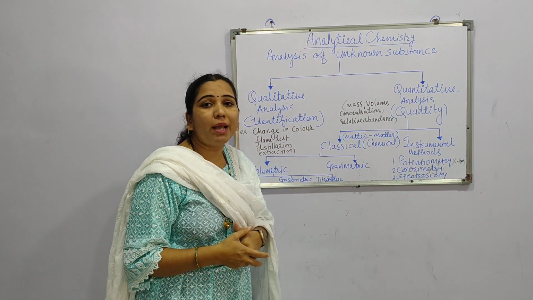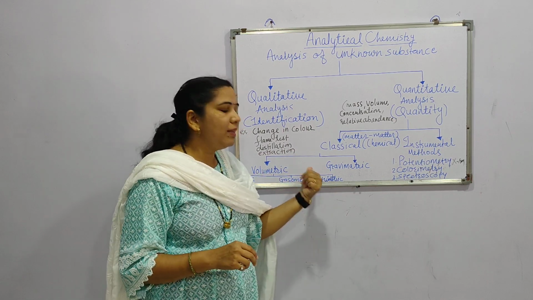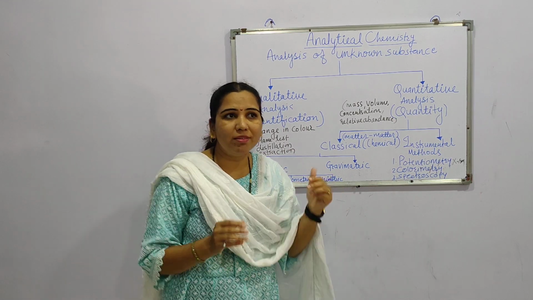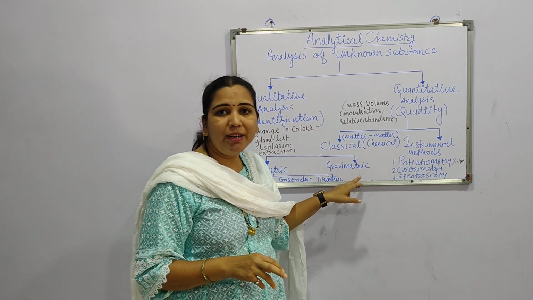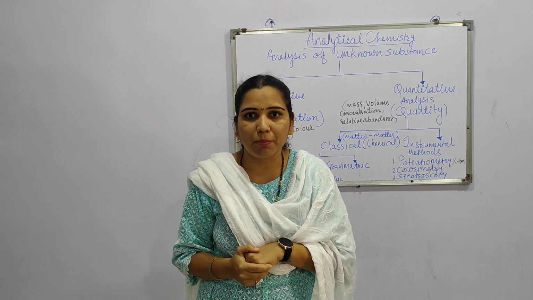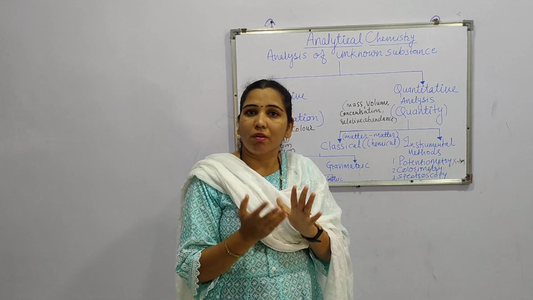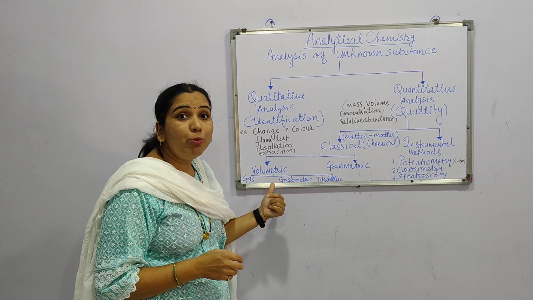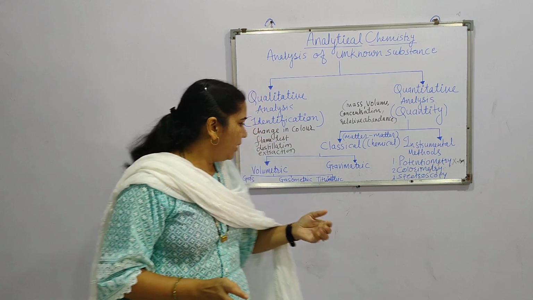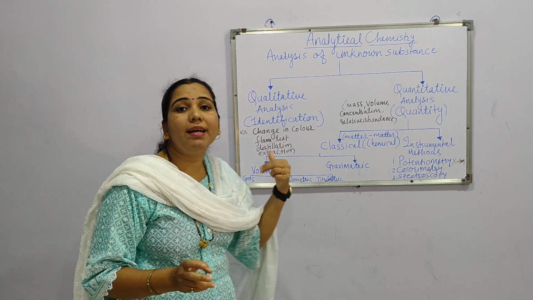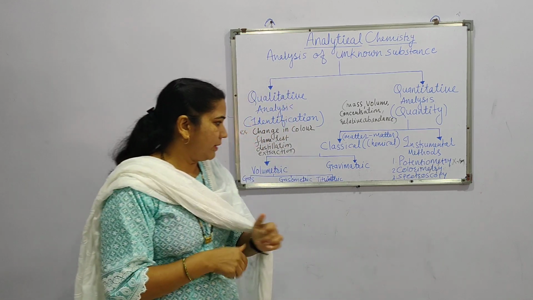While in classical or chemical analysis, there are two main types: volumetric analysis and gravimetric analysis. Of these, generally in our lab, volumetric analysis is carried out. In gravimetric analysis, generally solid substances are determined, for example, radical determination. While in volumetric analysis, volume means it must be related to liquid or gas. In this, there is gas analysis, gasometric analysis and titrimetric analysis. These are the three different divisions of volumetric analysis.